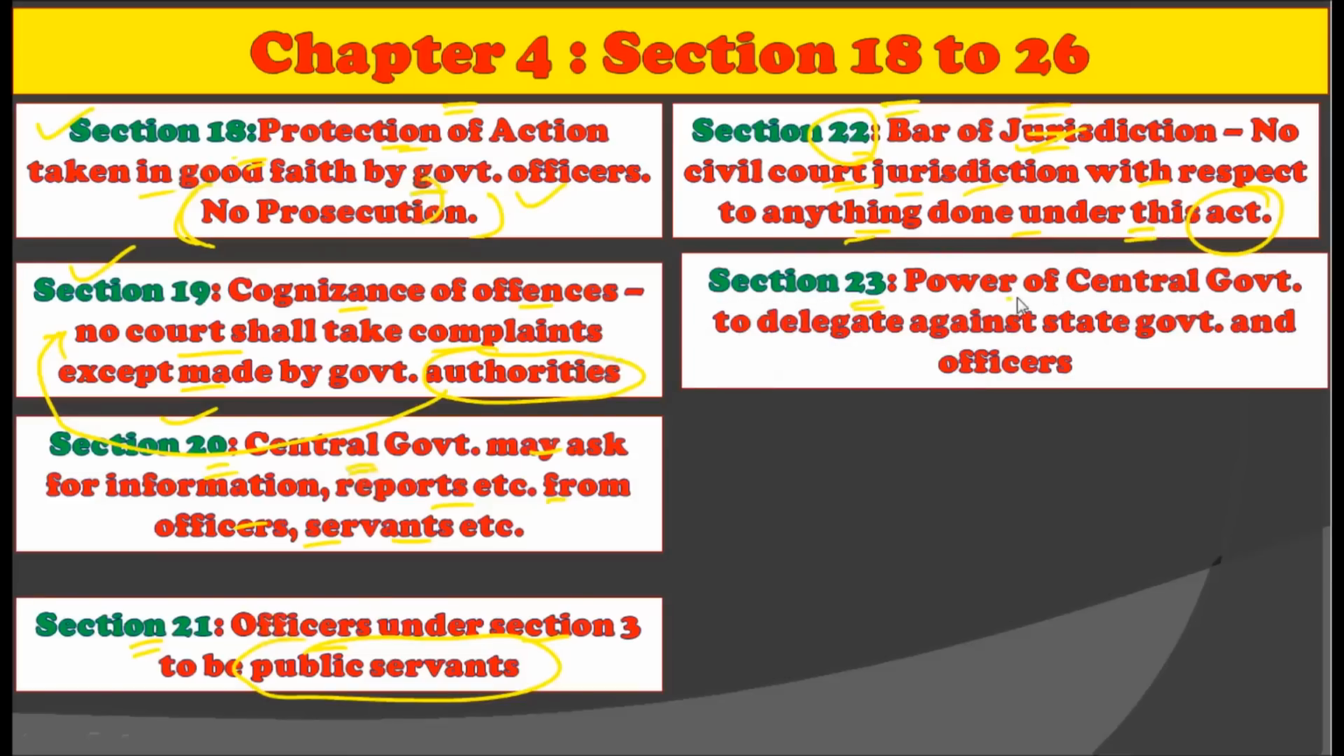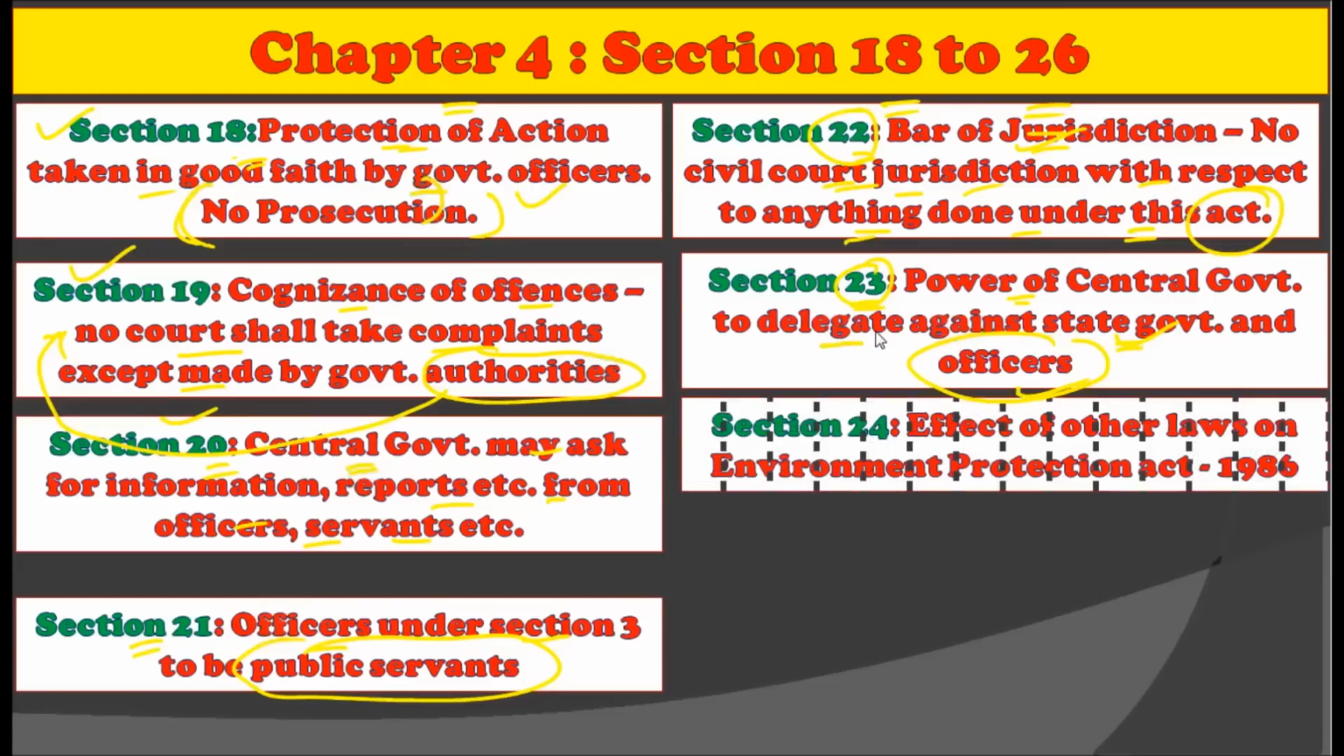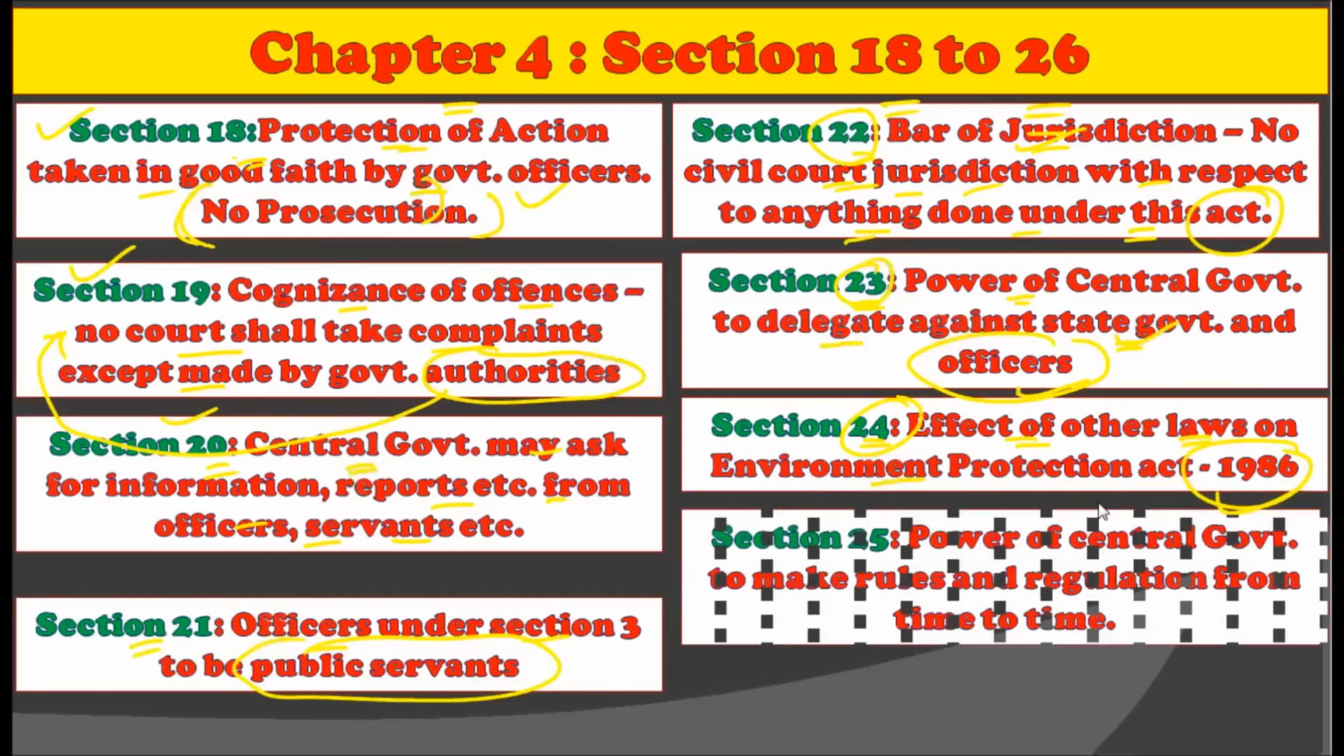Section 23 contains the power of the central government to delegate to the state government or the officers. That is, Section 23 empowers the central government to delegate powers to the state government or the officers. Section 24 shows the effects of other laws on the Environment Protection Act of 1986. That is, Section 24 elaborates what the effect of other laws is on the Environment Protection Act of 1986.